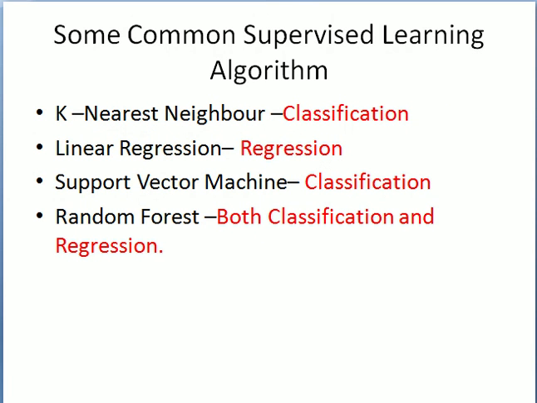And some common examples of supervised learning algorithms: k nearest neighbor algorithm, which is used for classification. Linear regression, the most common machine learning algorithm that everyone encounters when they are learning machine learning. That is regression. Linear regression is used for regression problems. Support vector machine, classification problem. Random forest can be used for both classification and regression. Apart from these algorithms, you have neural networks, Naive Bayes algorithm, and decision tree also. So I'll explain each one of the algorithms in future sessions.